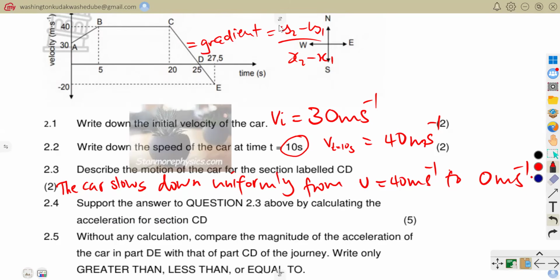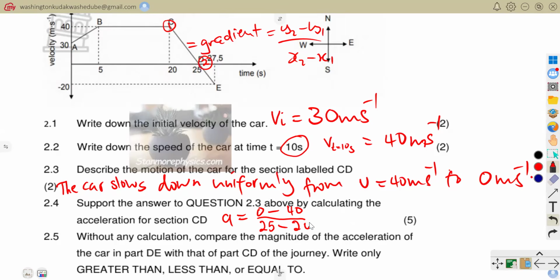So here this is our point 2, this is our point 1. The y value here, so our acceleration was going to be equal to the y value here, it's 0. So it will be 0 minus the y value here, it's 40, divided by the x value here, it's 25, minus the x value here, it's actually 20.